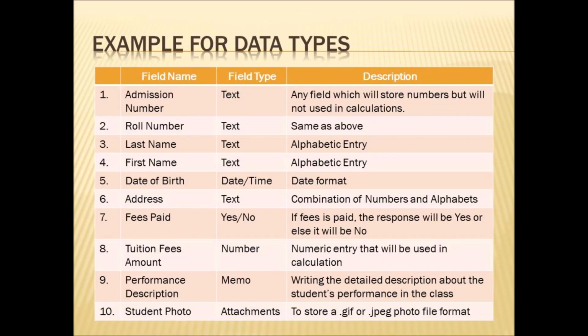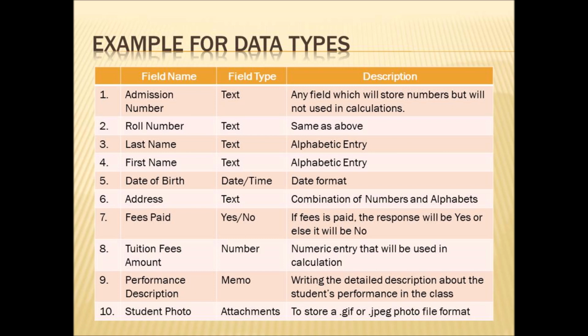These are all the examples for data types. First, if you want to add a field named admission number, you can make the field type text. Any field which will store numbers but will not be used in calculation, you can make it text data type. Then for roll number, you can make it text, because in this also you are going to store numbers and alphabets, the numbers that are not used for calculations.